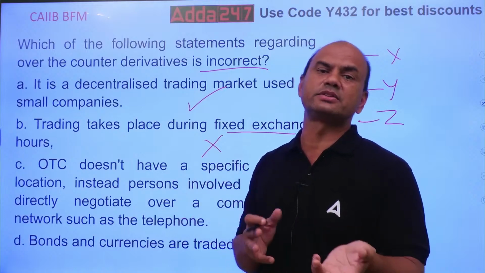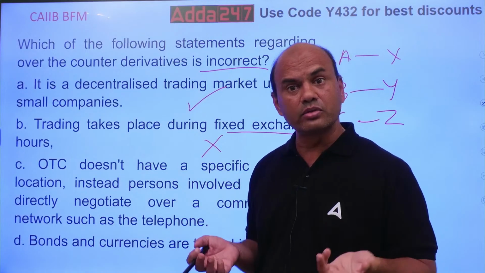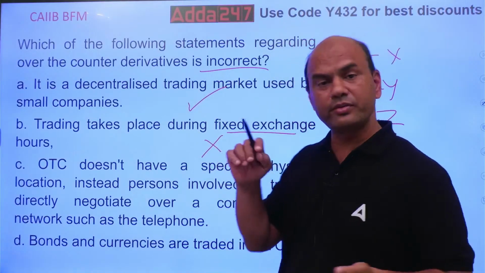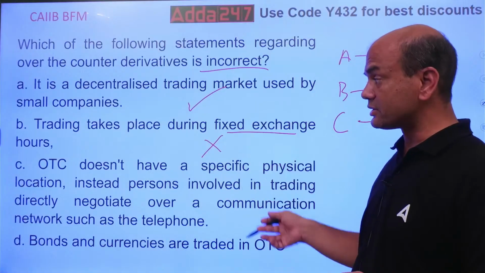NSE, BSE, buying the stocks, shares. Can you buy it after 3:30? No, because there you have fixed hours. Here you don't have. Okay? So this is wrong. But let's see the others also.